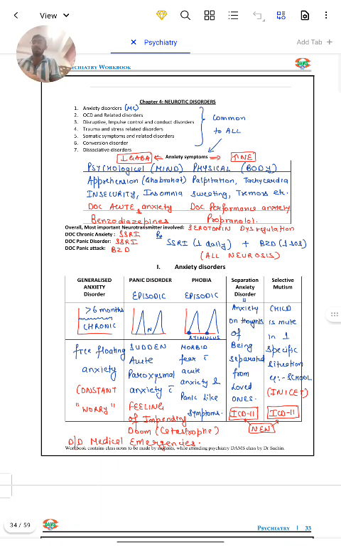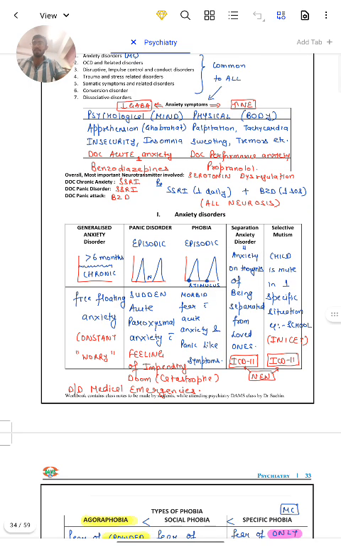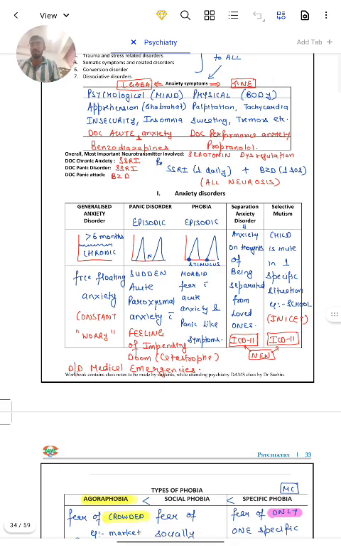BZD is the drug of choice for panic attack. If there is any panic attack, then we have to give benzodiazepine. Otherwise, SSRI are enough. Then anxiety disorders are classified under five subheadings. First one is generalized anxiety disorder. It means there is free floating continuous anxiety in a patient, and it is chronic. Chronic means for more than 6 months. Free floating anxiety, constant worry, it's easy to understand.